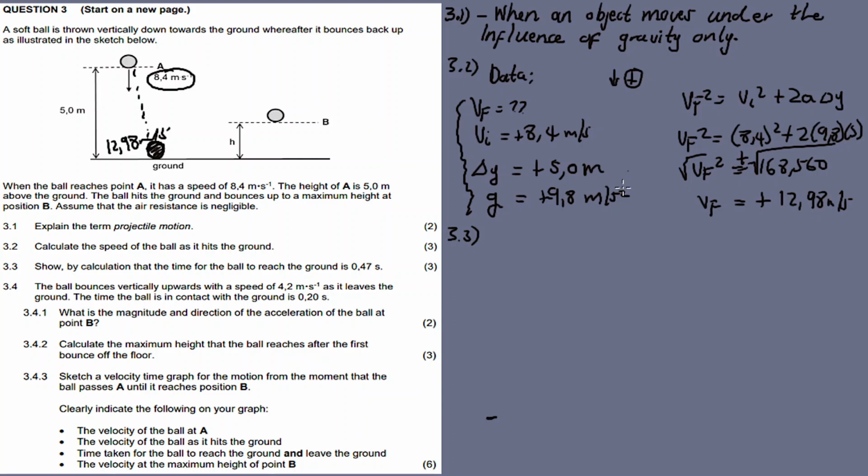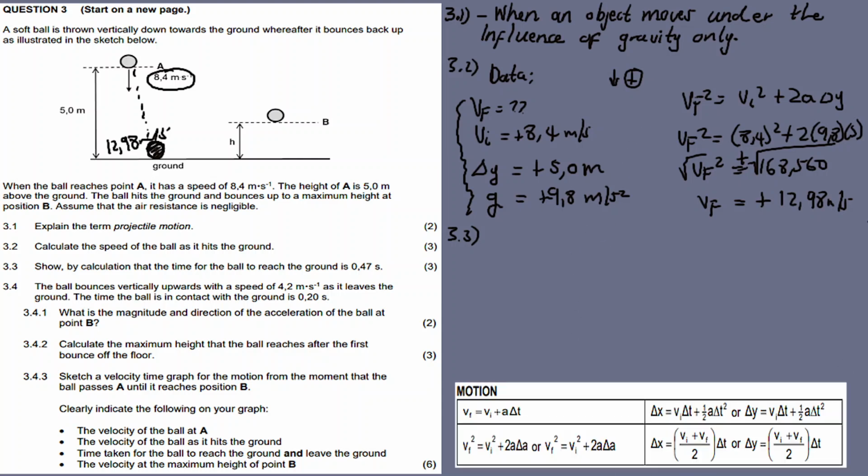I'm still choosing down as positive, but this time we calculate the time. The final velocity this time we now have. I have initial velocity, I have final velocity, I also have delta y, which is this height, and now delta t.